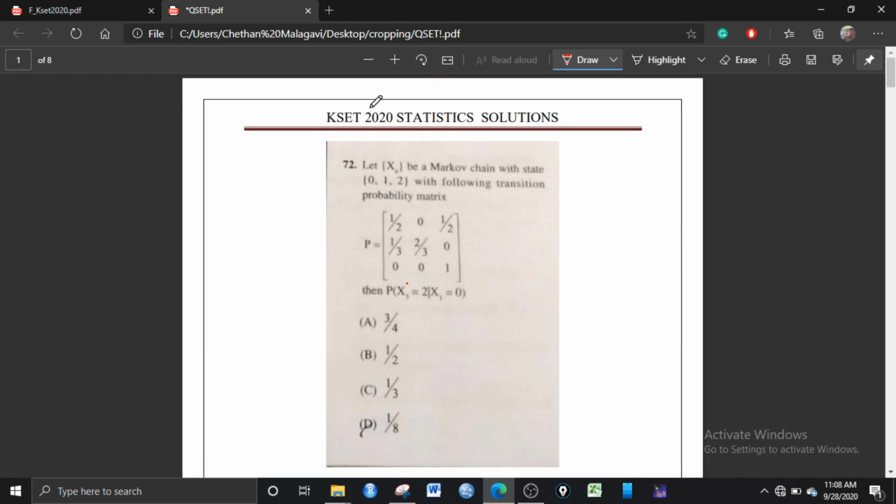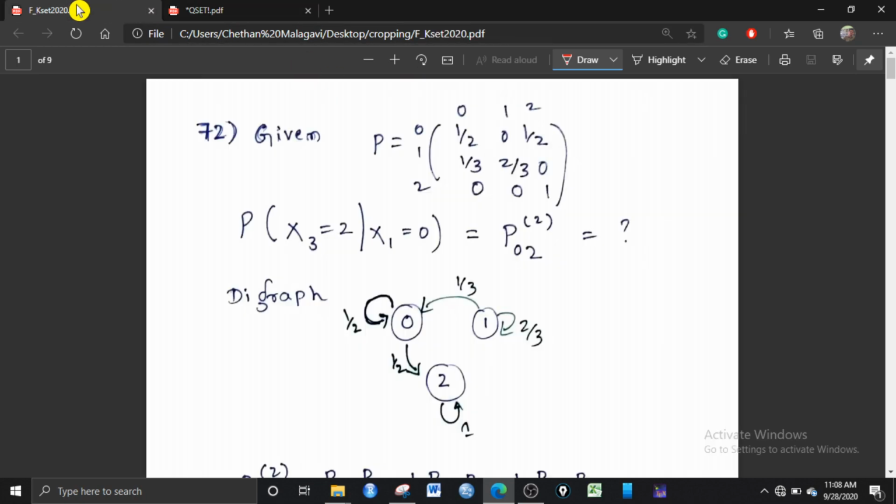Today let us discuss the solutions of KSET 2020 statistics. First let's take question number 72. Let Xn be a Markov chain with states 0, 1, 2 with the following transition matrix. What is the probability that X3 equals 2 given X1 equals 0? It's a very straightforward question.